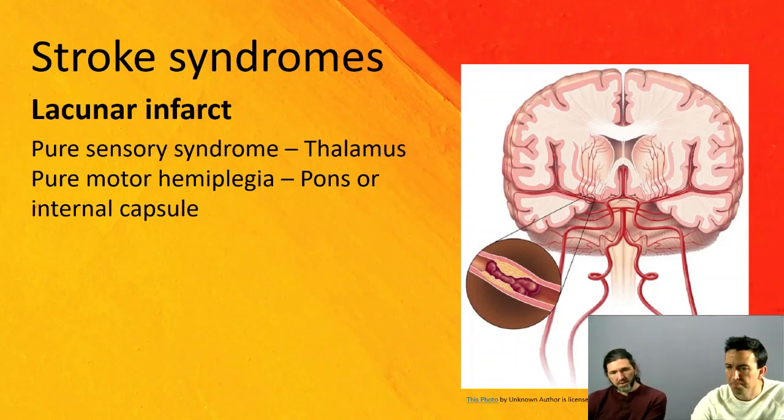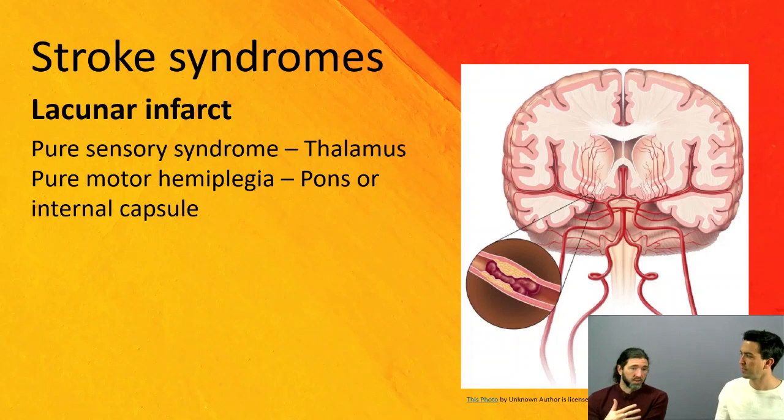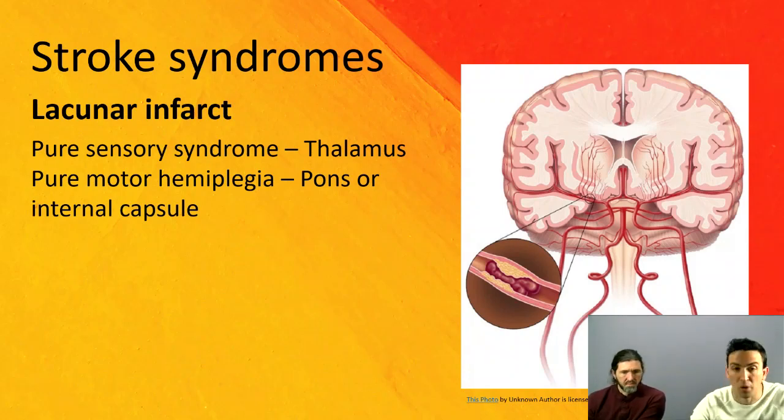The other thing I think when you get into any of these, there's going to be a lot of what's the next best step. Really in this area, what we're typically looking for is bleeds. We'll get to it in a moment, but if they give you that pure sensory or pure motor, then be thinking your next step is going to be a CT to rule out a bleed. These aren't really amenable to a lot of therapies so well. So what you really want to make sure of is that it's not a bleed. But again, we'll cover more of that here in a minute. Let's say we get the CT scan, comes back with a hemorrhagic stroke.